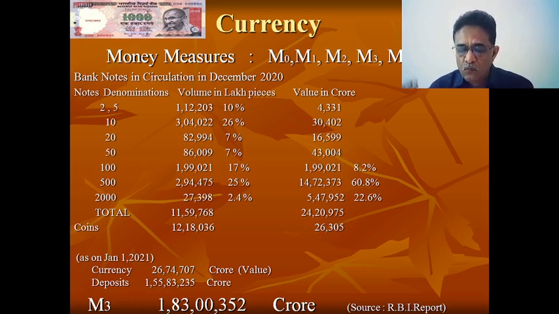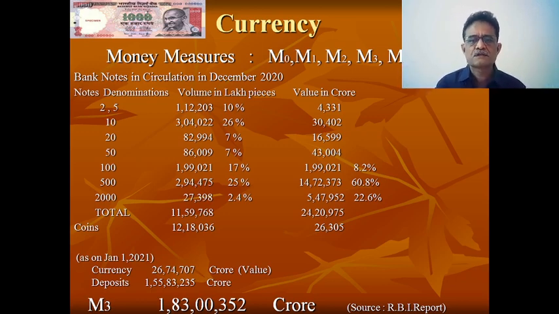And the most problematic part, which I feel, is that the volume of rupees 2000 notes has declined. It was very small in 2018, 3.3% of the total volume in lakhs of pieces, but it has gone down to 2.4% in 2020. That can be an indication that the volume of 2000 notes is shrinking while the volume of rupees 500 notes is increasing.